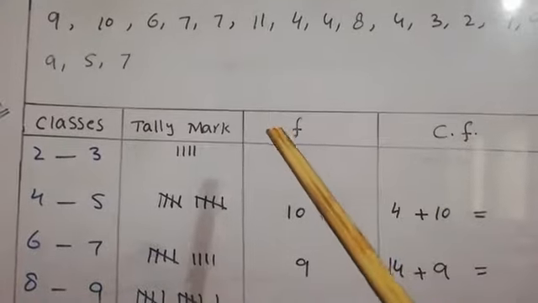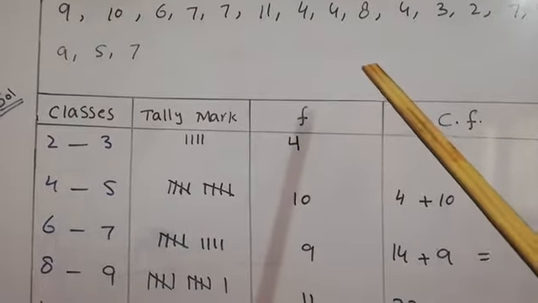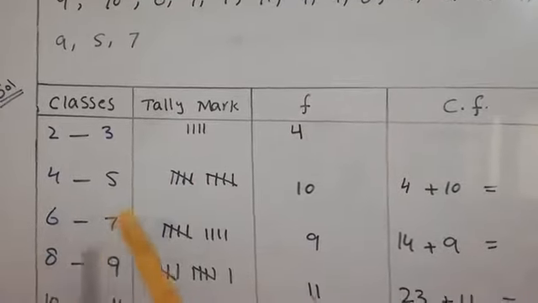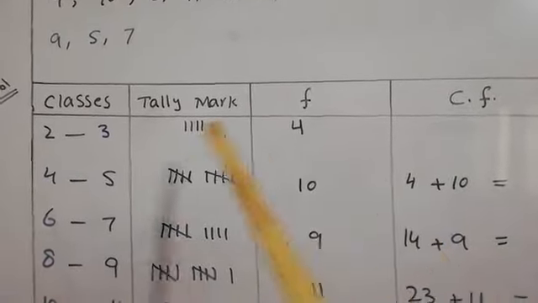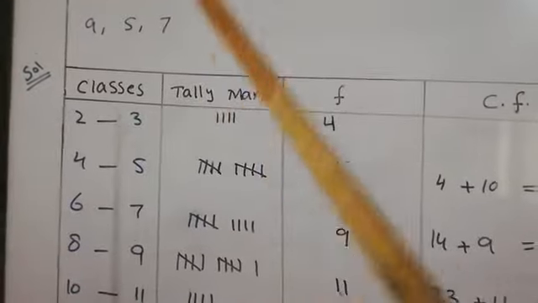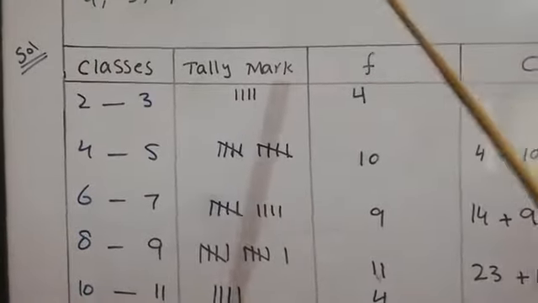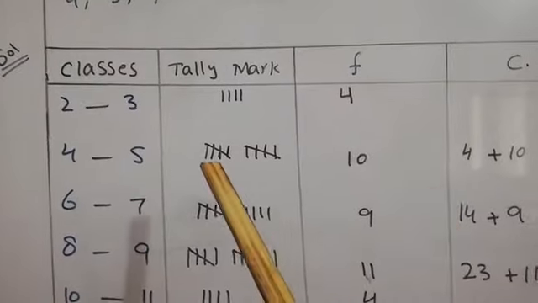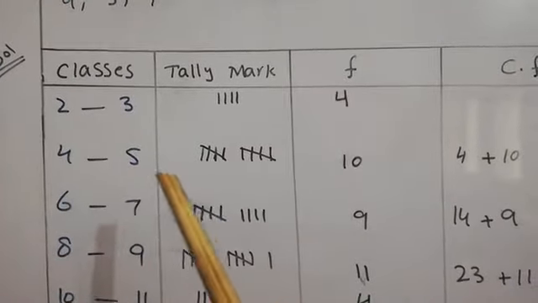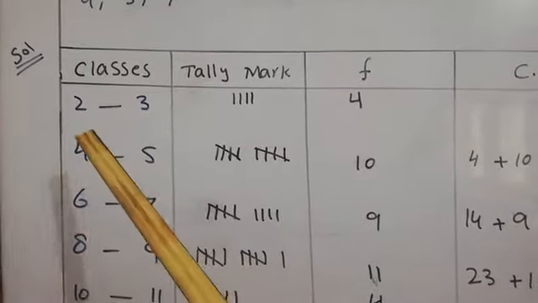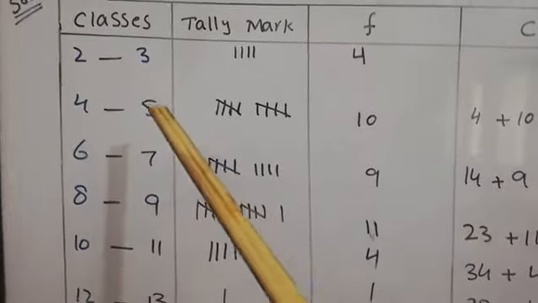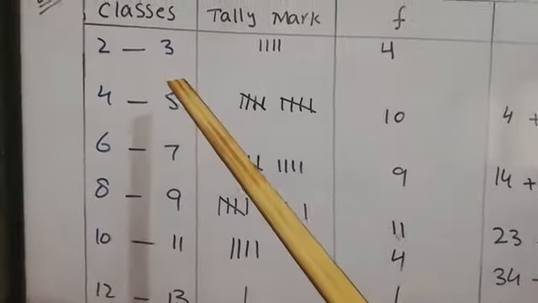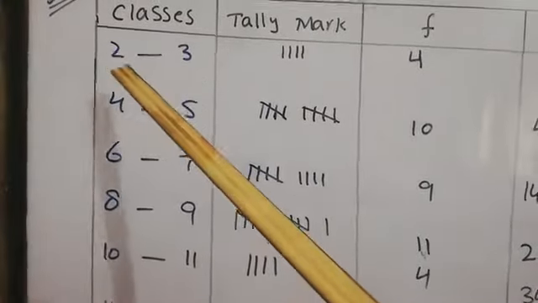In some questions the examiner or the book author has given the clue that you will make the class size of 100 or 10 or 4 etc. But in this question the class size is not given, so we have the opportunity to start our class from 2 to 3 or 1 to 2 as you wish. We have divided the classes into 2. Class size is 2. How can we measure the class size?